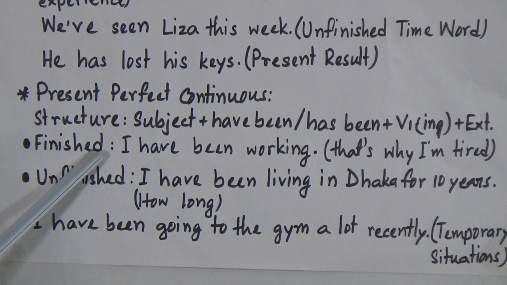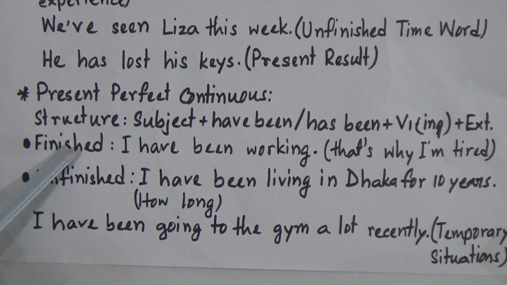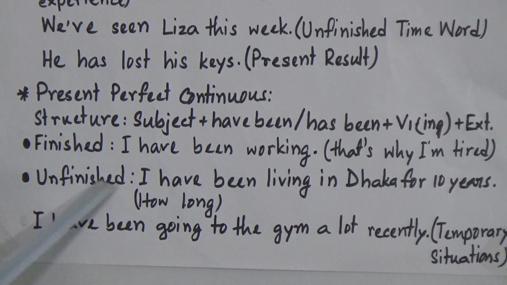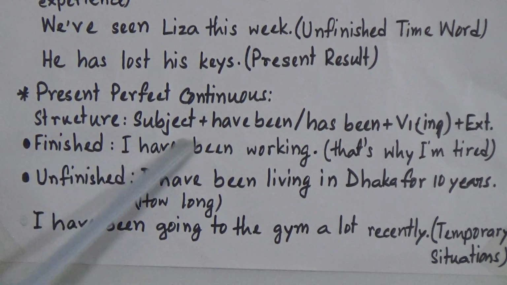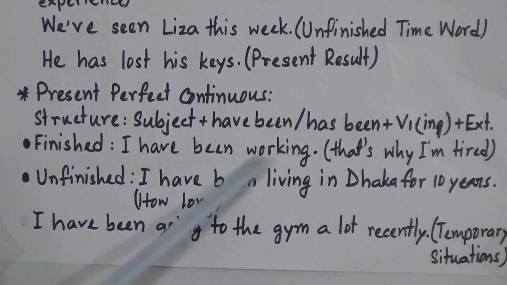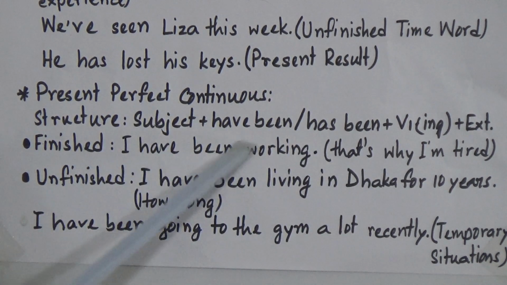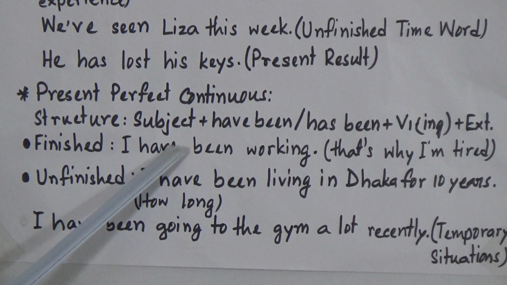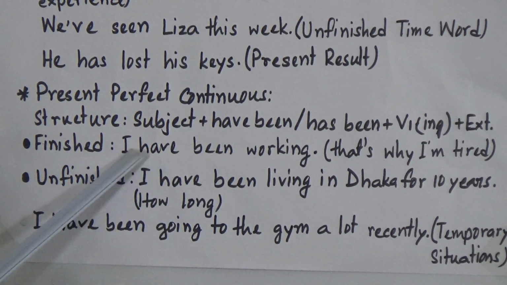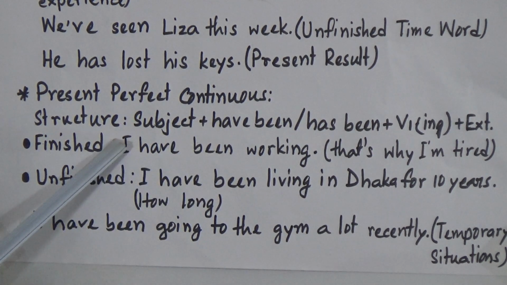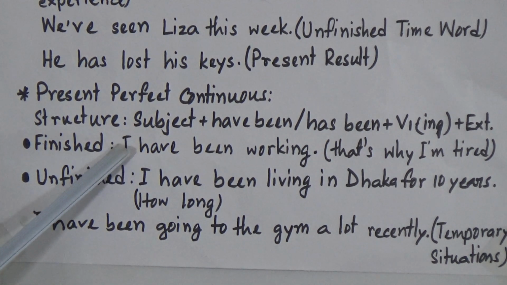Now look, just like the present perfect tense, we can use it for a finished action or an unfinished action. I have been working. I have been working, that's why I am tired. So this is a finished action.